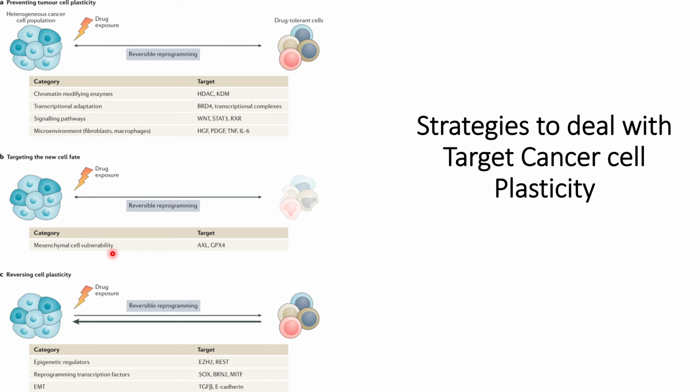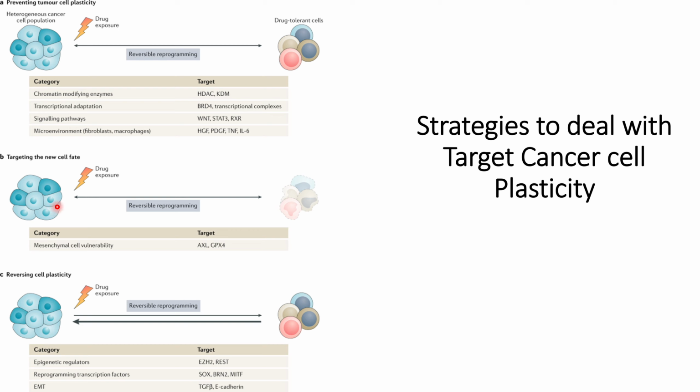The next one is about targeting new cell fate. That is, sometimes it is known that if cancer cells are exposed to some kind of drug, then certain changes could occur in these heterogeneous cancer cell populations, and they modify themselves into drug tolerant cells.